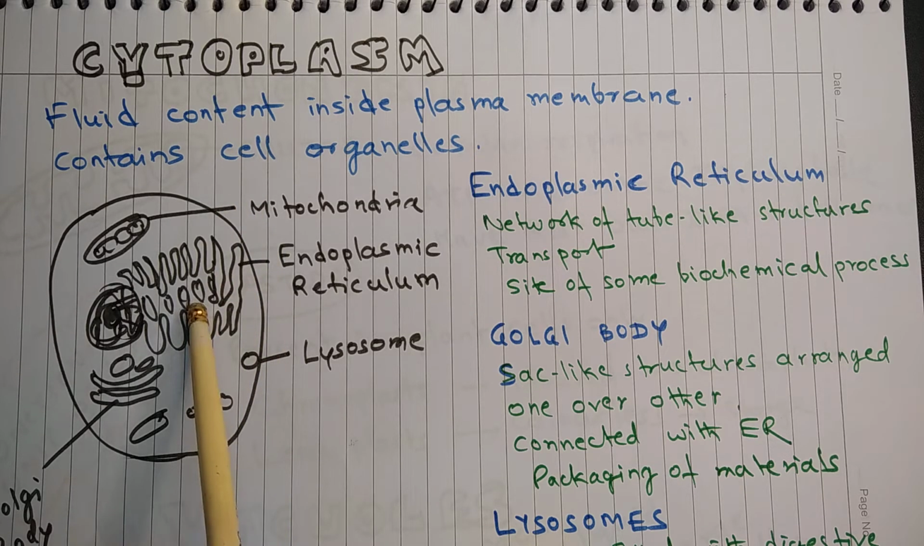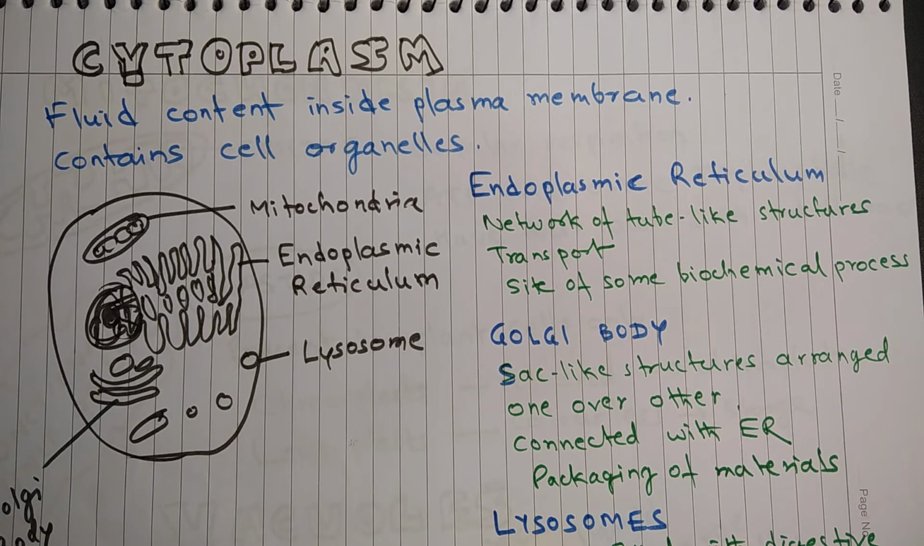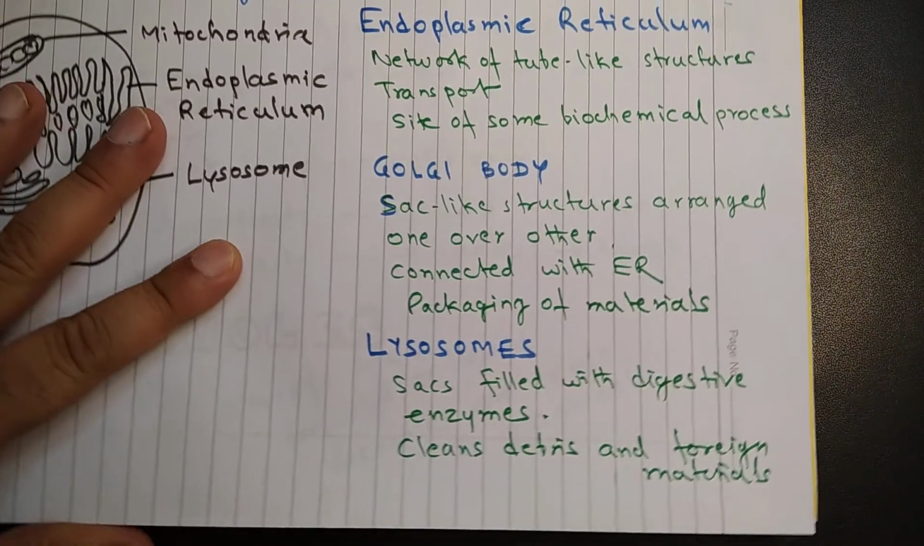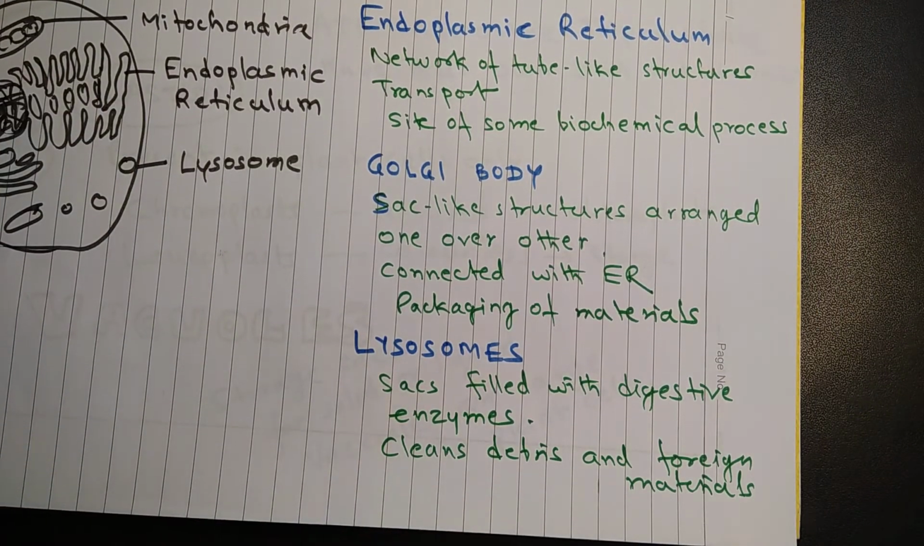So whatever material is transported through endoplasmic reticulum, say for example maybe glucose or fat, they come to Golgi body and there they are packaged. Lysosomes, they are small vesicles, they are filled with digestive enzymes. The function of lysosome is to clean debris and foreign materials, and that is the job of digestive enzymes. Sometimes because of accident the lysosome may rupture, and in that case it can result in death of the cell, and that is why lysosome is also called the suicide bag of the cell.